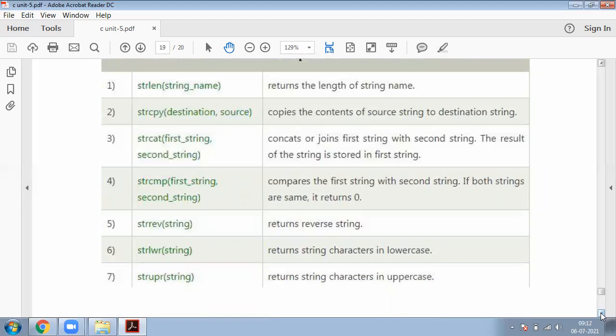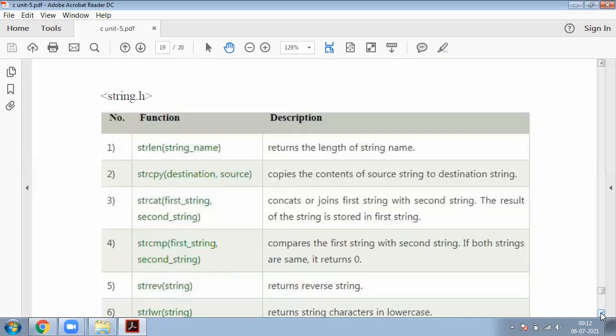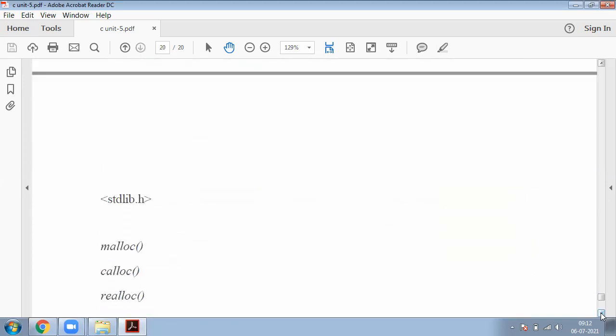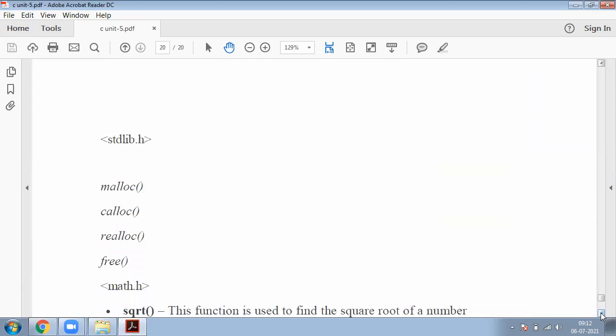Okay, now coming to strupr. This is used to convert lowercase to uppercase. So these all are different types of string handling functions. These all functions are available in our string.h standard library. Whenever we use these types of functions in our program, we must include one header file like that: #include <string.h>.